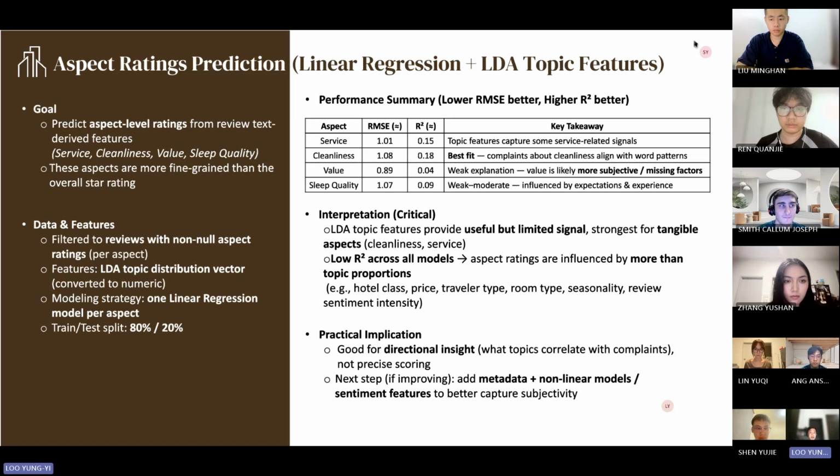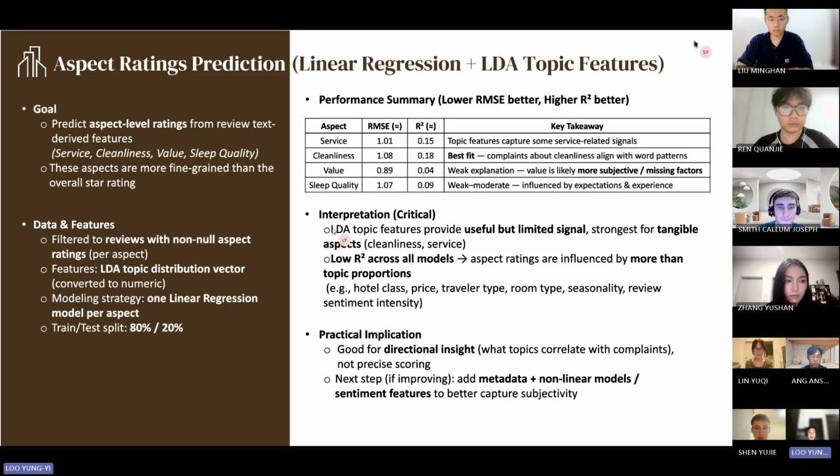For data and features, we filtered the reviews down to those with null aspect ratings, and for features we have the LDA topic distribution vector, converted to numeric. Our strategy is to apply a linear regression model per aspect, with an 80-20 train-test split. For performance, service gets about 1.01 RMSE and 0.15 R squared, then cleanliness and value, which are the top aspects.